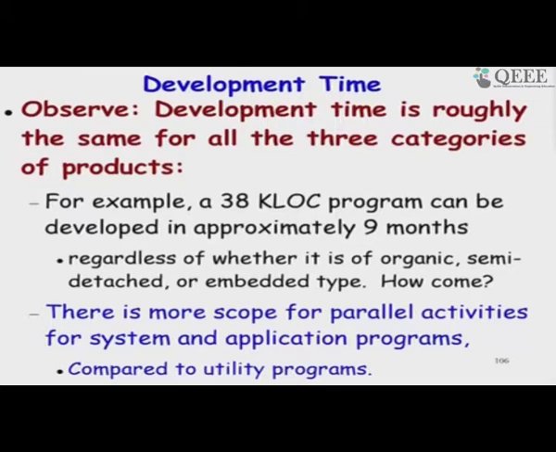Actually, so far we have only discussed COCOMO 1, and that too not fully. We have discussed it halfway, and COCOMO 1 was developed in 1981.